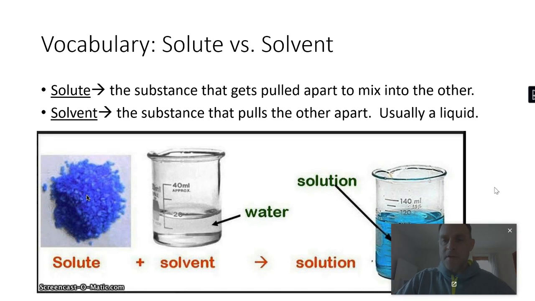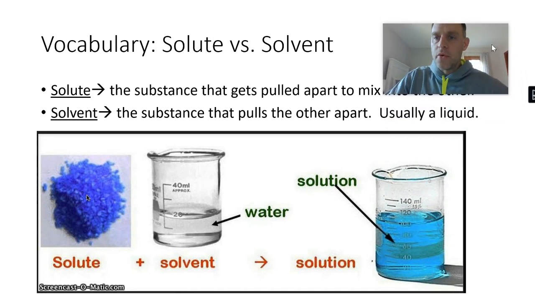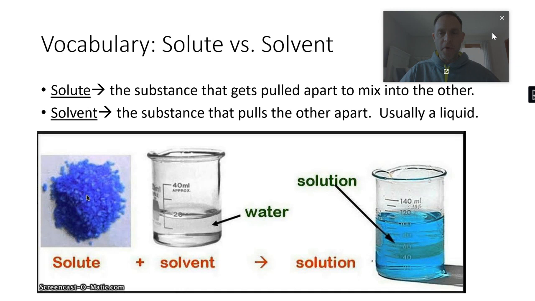Okay, so solute, if you look at the bottom, I have what looks like a blue crystal. That's copper nitrate. That's that blue crystal there. The solvent is water. When I mix them together, I get blue water, right? The crystal dissolves in the water. The solute dissolves in the solvent. Now, when I dissolve the solute into the solvent, I create a mixture called a solution.